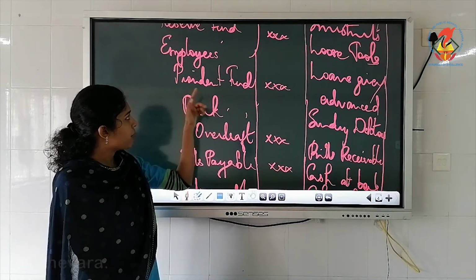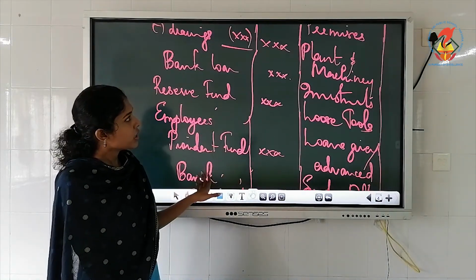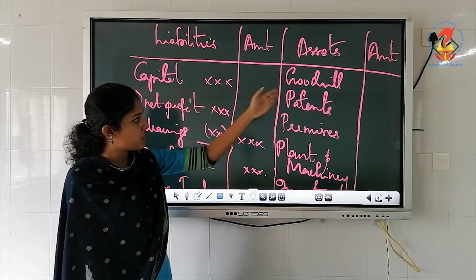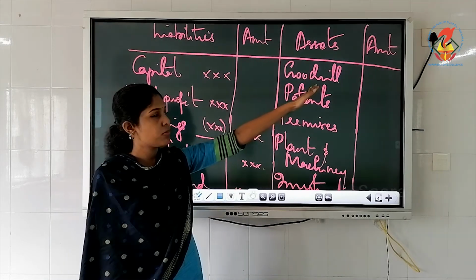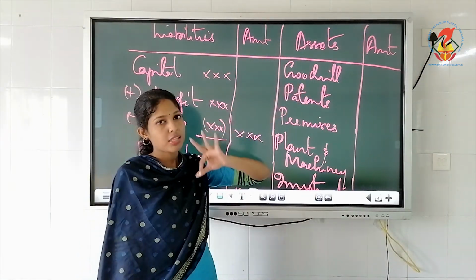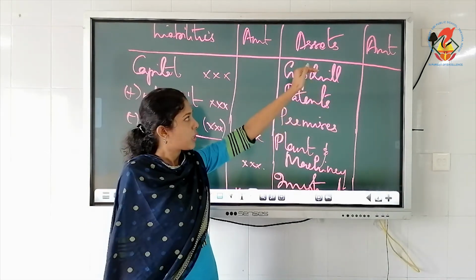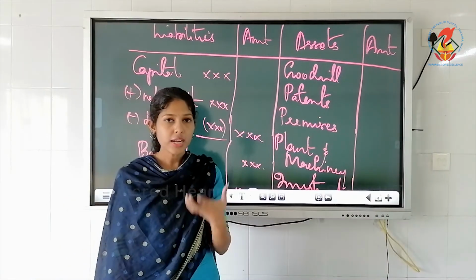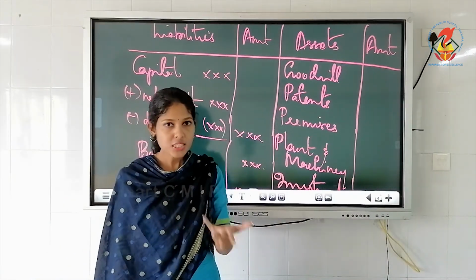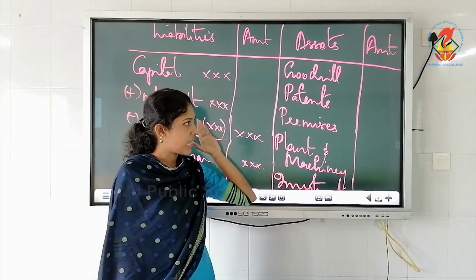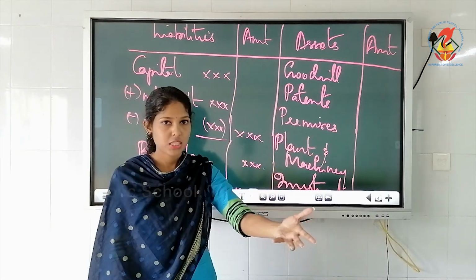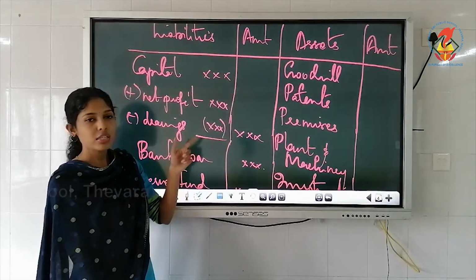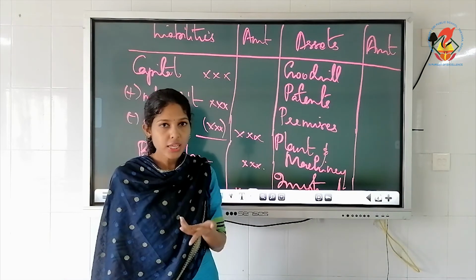I started with capital on the liability side, and on the asset side I have written fixed assets like goodwill. You can write all intangible assets here. Goodwill, trademarks, patents, all these will come here. Okay, so all fixed assets we have written. Then here I have written the non-current liabilities or the long-term items. So both sides I have written the long-term items. Here I have written long-term assets or fixed assets. Here it is long-term liabilities or non-current liabilities.